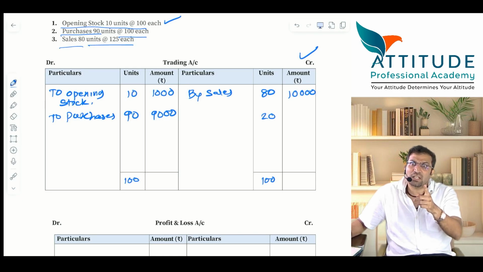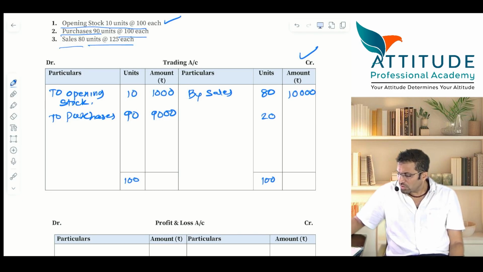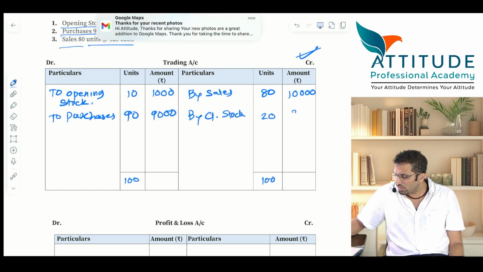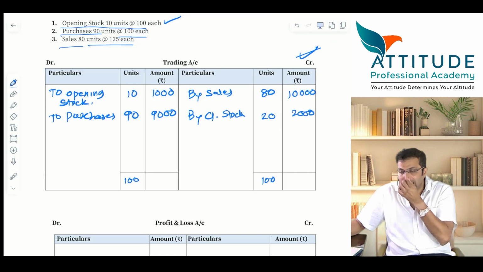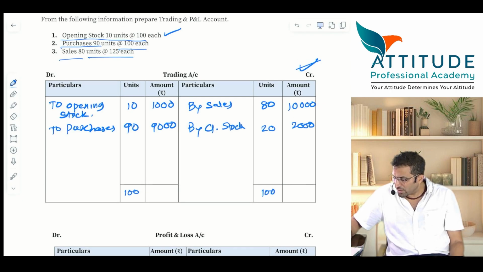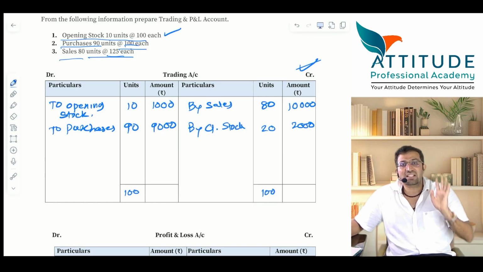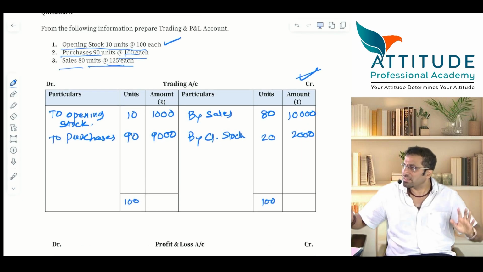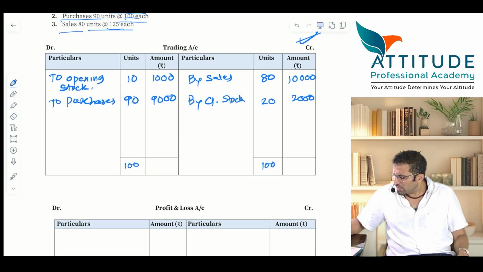Closing stock. Tell me the entry for closing stock. Don't make that mistake. Trading account is credited and closing stock is debited: closing stock account debit to trading account. How much? It should be valued at 100 rupees or 125, whichever is lower. That is the conservatism concept. Don't show an aggressive statement. Is that clear? Okay, now 12,000 here and 12,000 there. What is the gross profit?